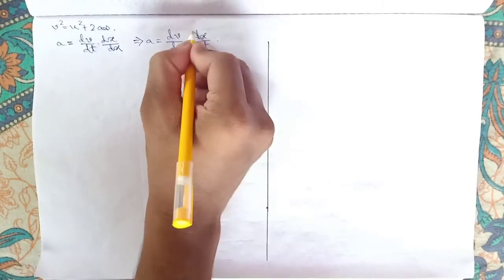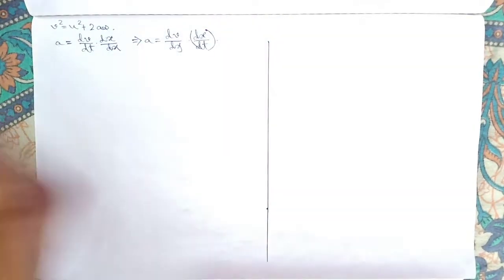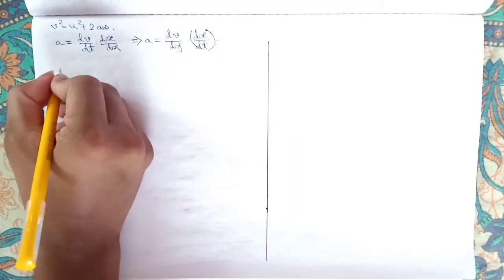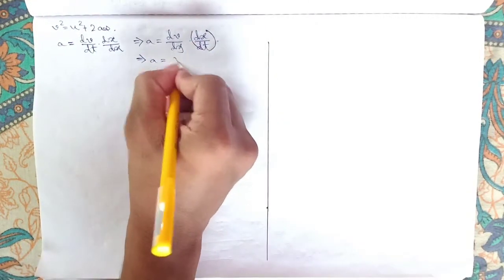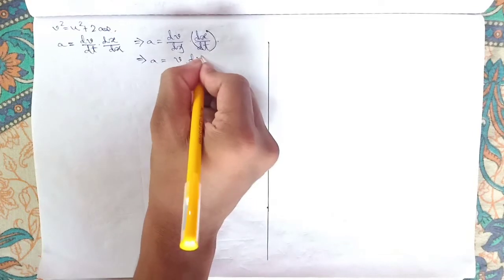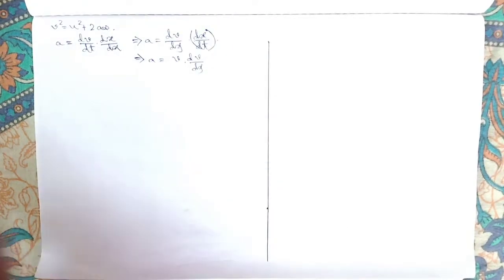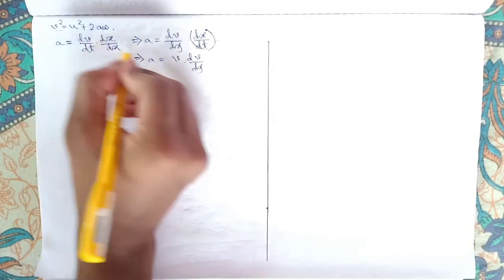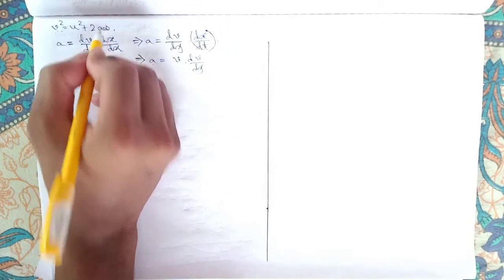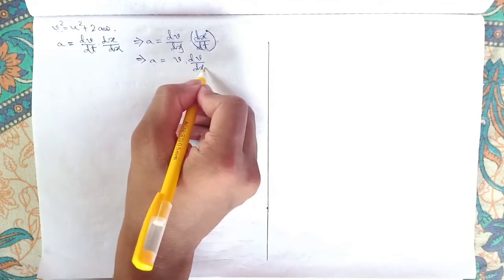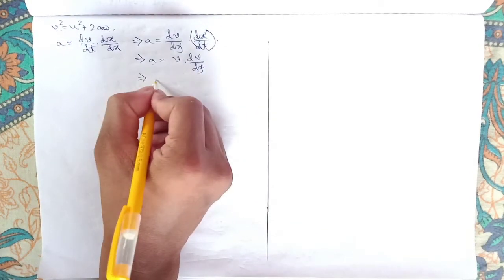Now look at this dx by dt. You know that dx by dt means the velocity, right? So we can write acceleration equal to dx by dt, meaning velocity, times dv by dx. Now look at that equation. v is there, a is there, x is there, which will lead to s. So this is a differential equation, so dx will go to the right part.